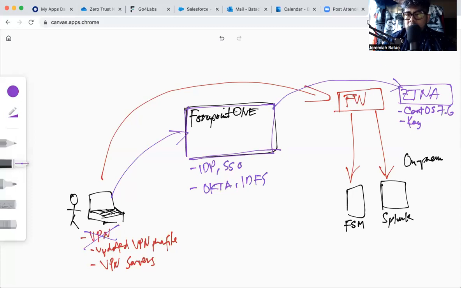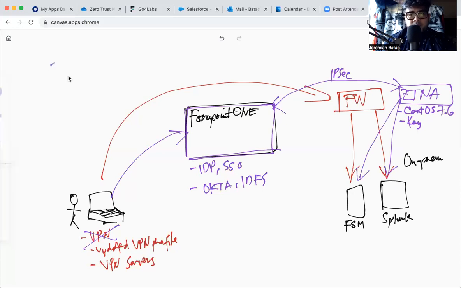And this is connected using IPsec. It is a secure communication protocol that is used by firewalls to establish connections between each other. So it's highly secure. And then from here, the ZTNA connector can have access to these internal applications. So that is pretty much it. I'm just going to put the title here.